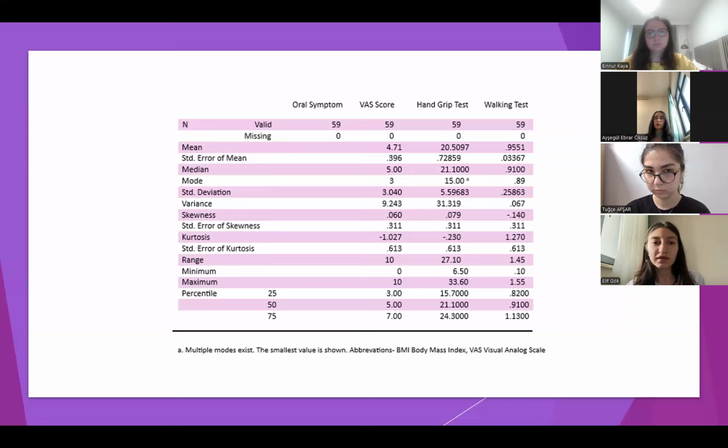When we reach the walking test, mean is 0.9. Average walking test result is 1. Standard deviation is 0.25. Minimum walking test result is 0.1. Maximum result is 1.55. Range is 1.45. For percentile, half of the patients have walking test results less than 0.9.